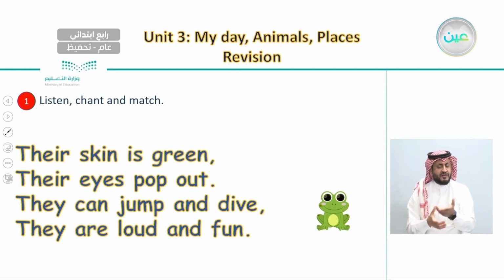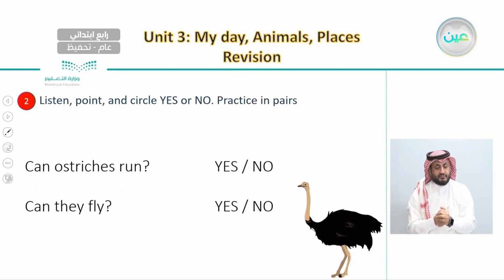So we asked again, which animal is it? We said it's the frog. It's the frog. And after this, we did listen and point about the chant about different animals.